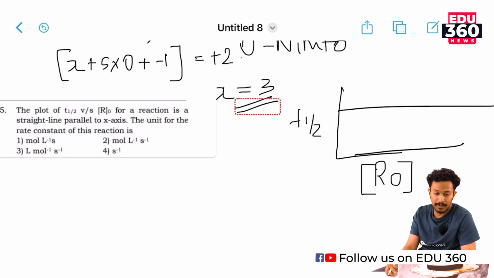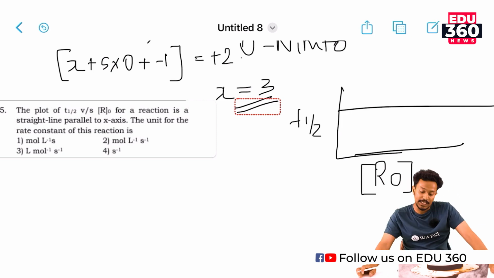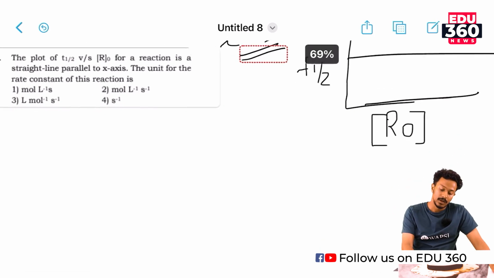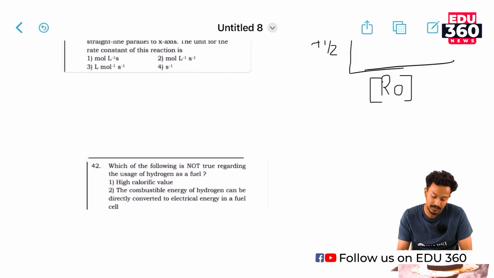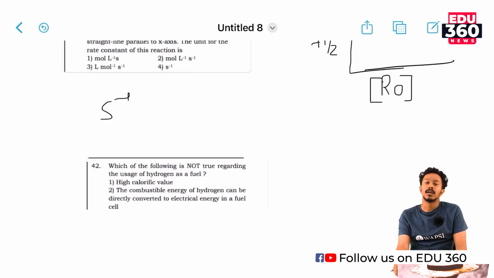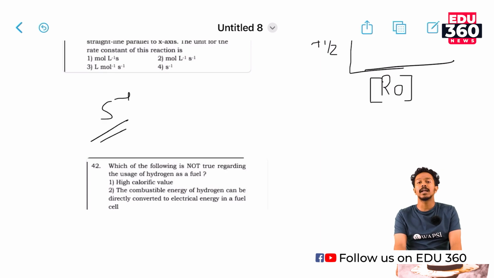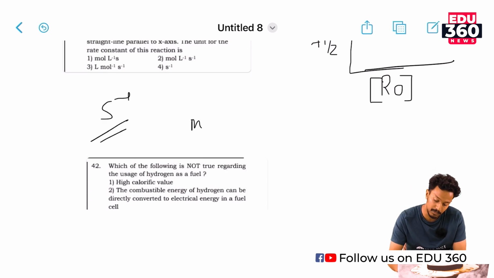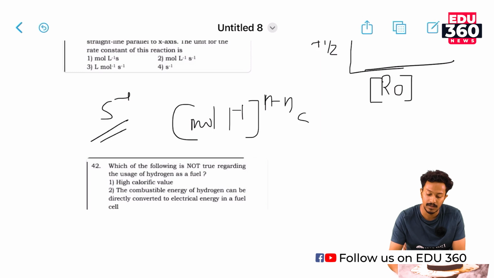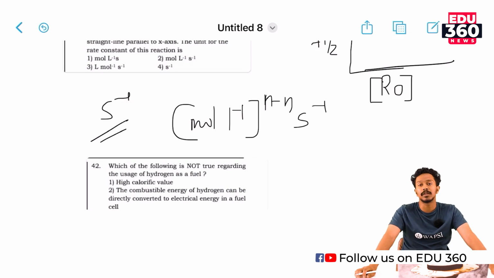In order to determine the unit of this reaction, we have to find out the order of this reaction. Here, T half is independent of the initial concentration, right? It does not depend on the initial concentration. So, this is a first order reaction. The unit of a first order reaction is always second inverse. We could find the unit by this general formula, mole liter inverse to the power 1 minus n, second inverse, where n is the order of the reaction.